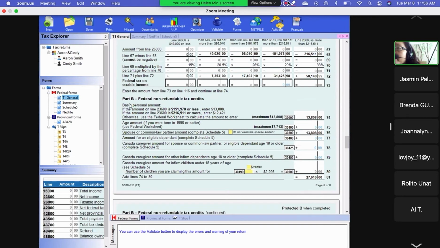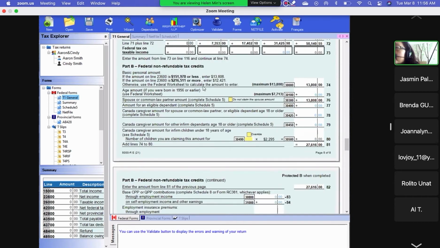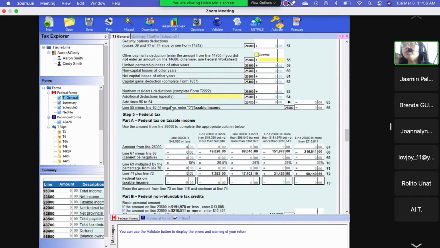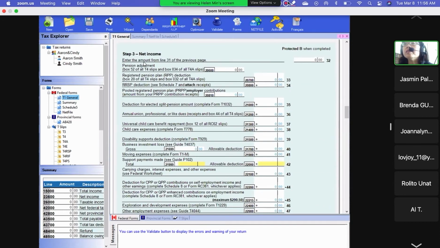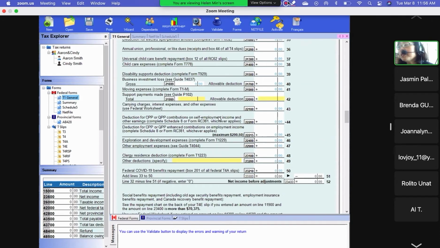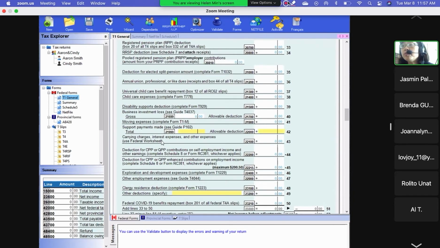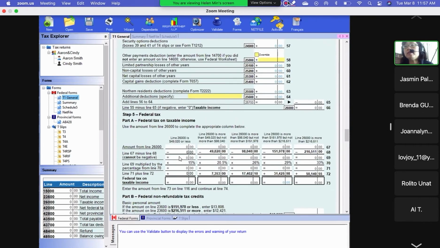Then next, Part B. Part B is the federal non-refundable tax credits. That's the tax credit, okay? The tax credits, they have a lot. We need to learn those tax credits. Okay, the tax credit is different from a deduction. You see, the deduction is on page 4, right? The deduction is on page 4, and a deduction is directly deducted from your income, but a credit is different.